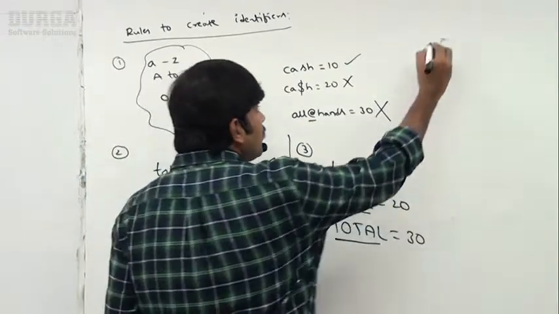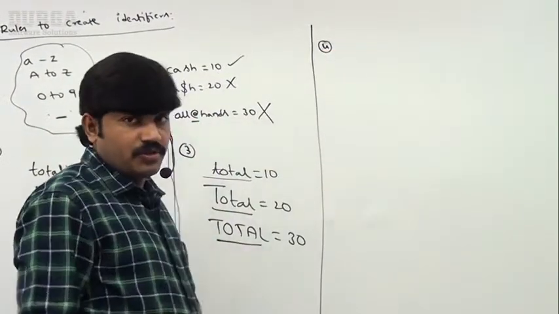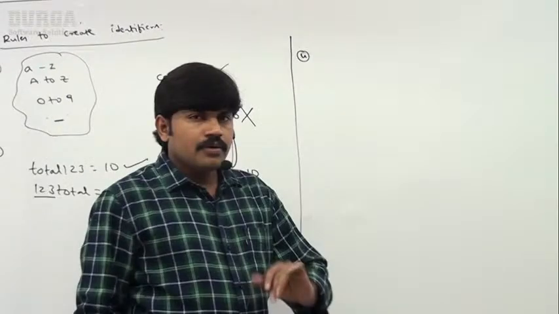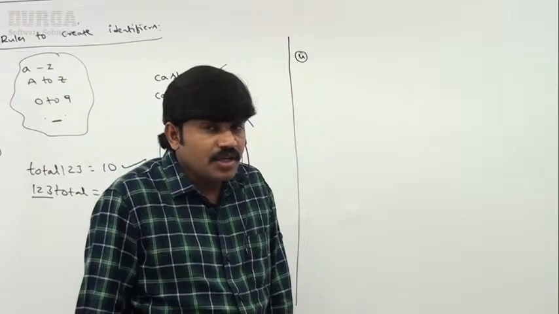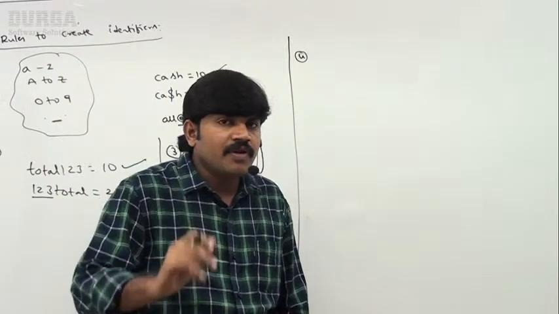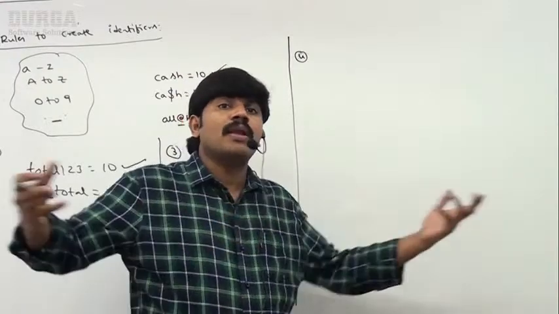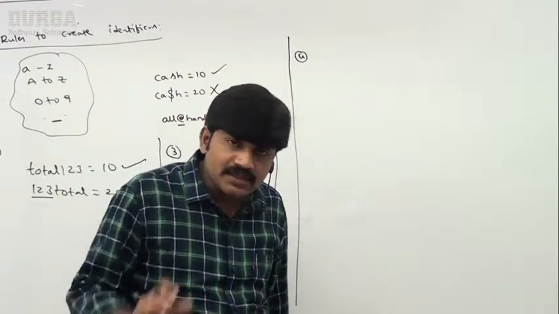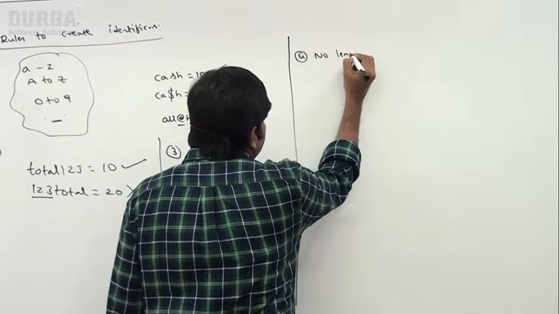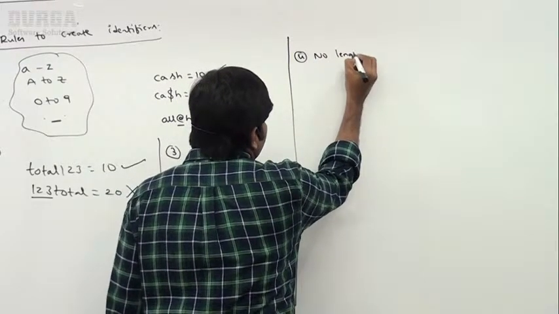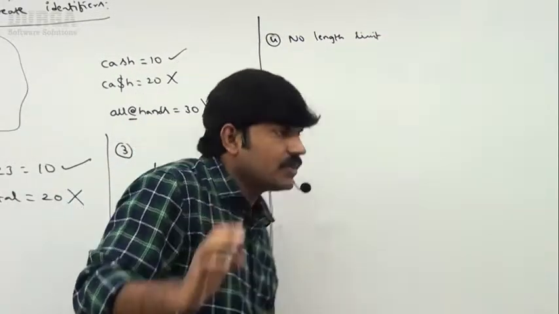Okay, well. Sir, now the fourth rule, a very important rule. Is there any length limit for a Python identifier? Can you please confirm? No length limit. If you want, you can take an identifier of 1 crore length, and it is also acceptable. There is no length limit for Python identifiers. Remember that.